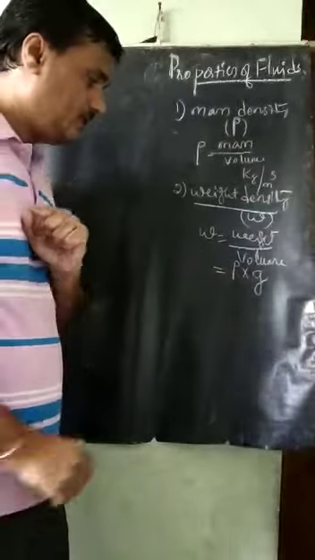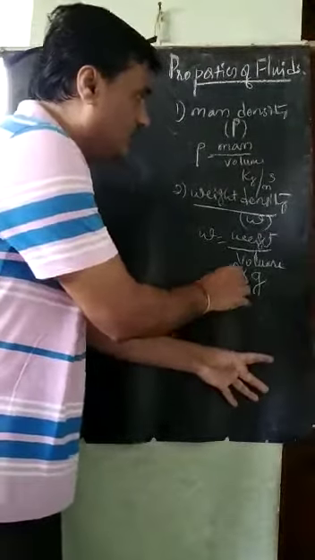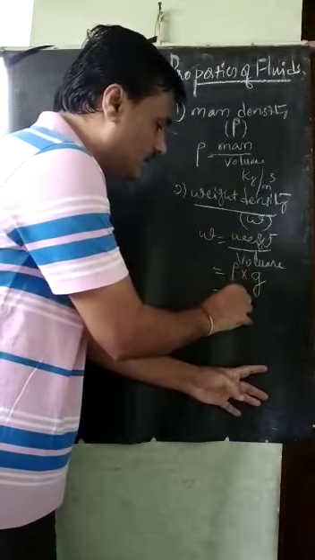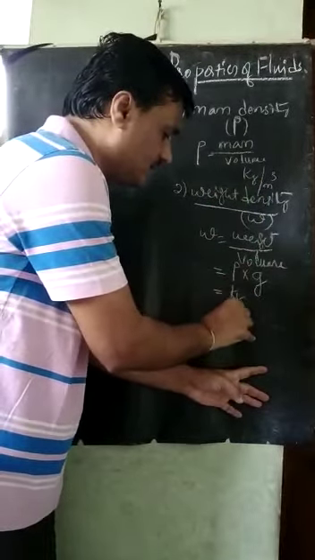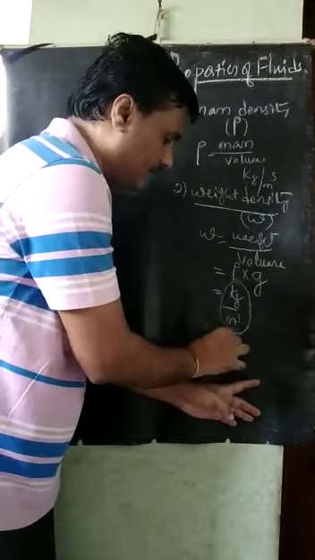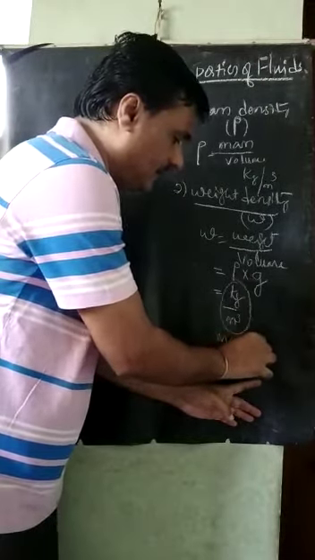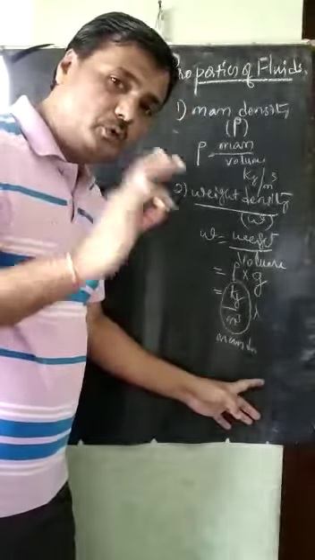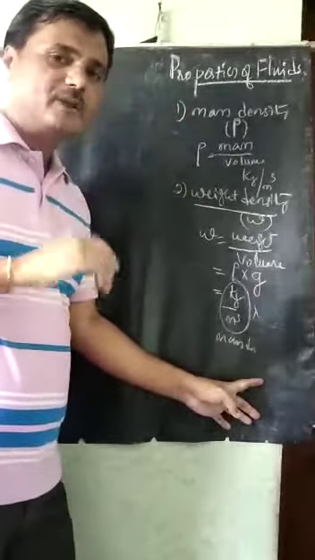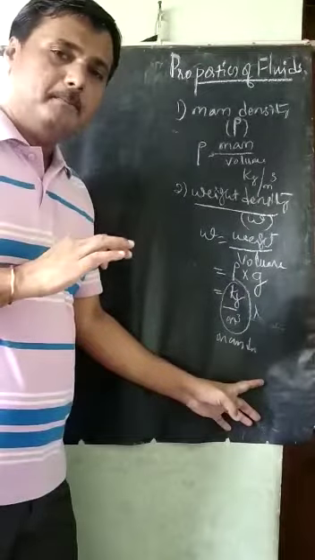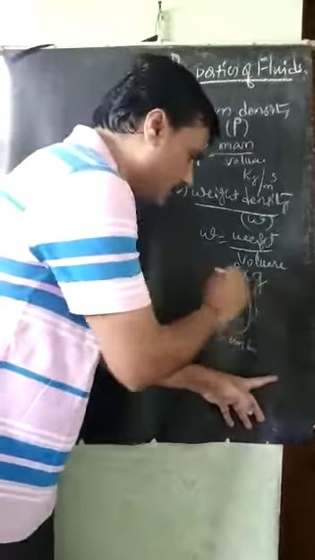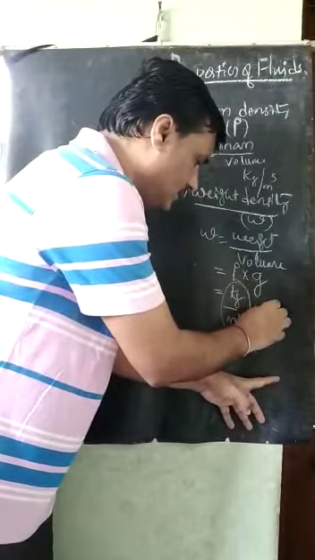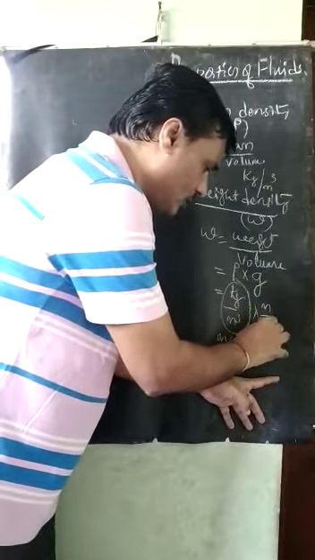What am I getting here? Rho means kg per meter cube, so it is a mass density. Into g, where g is acceleration due to gravity. In SI its value is 9.81 meter per second square. That is the g value, in meter per second square.